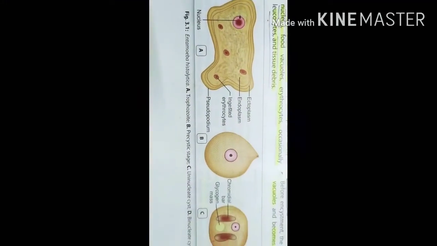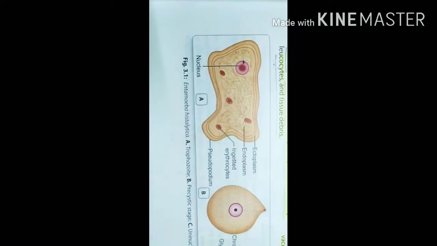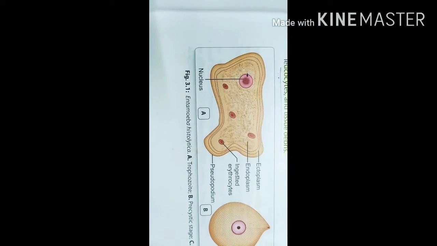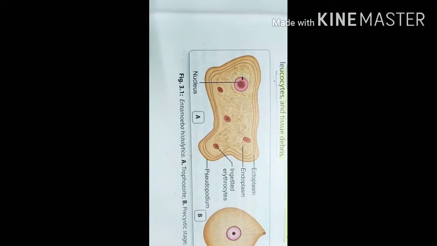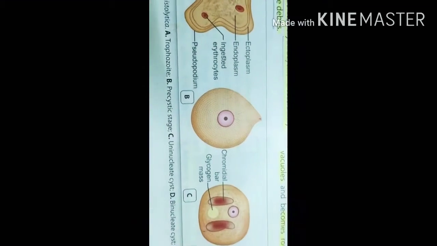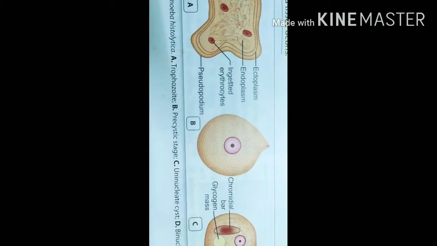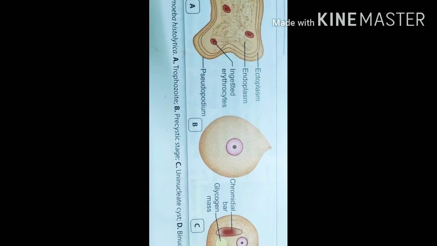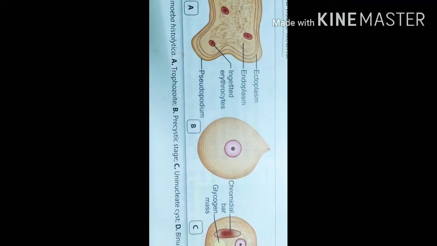Okay, now let us see the forms in which the organism exists. The first form is the trophozoite, which has pseudopodia. You can see here it has a nucleus and the cytoplasm. It has another stage known as the pre-cystic stage, and another stage called the cystic stage.